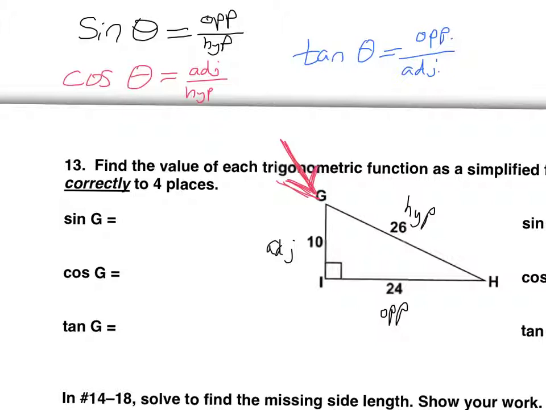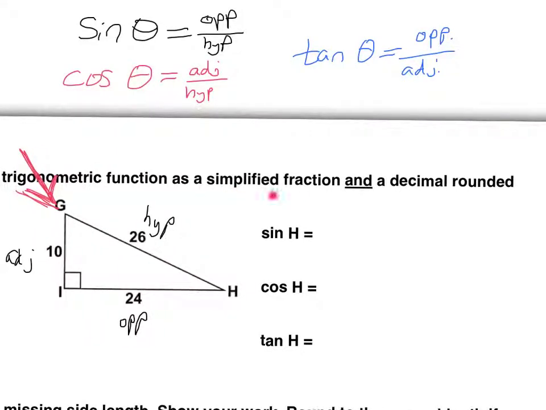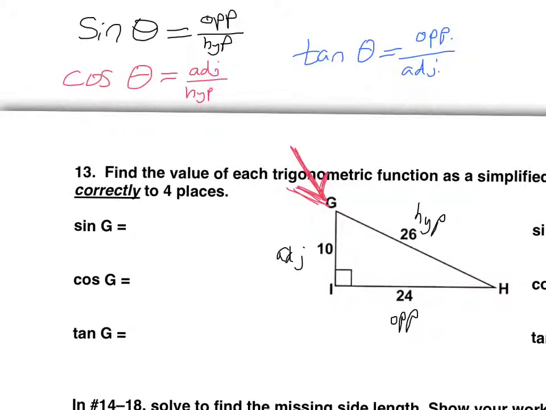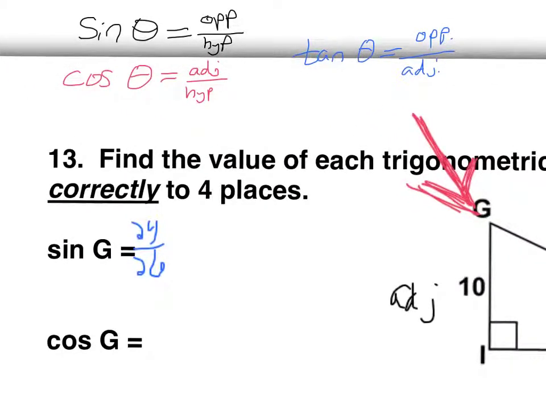All right, so now all we do is we follow the ratio of each of these and fill it in with the numbers. We're going to, as the directions say, do it as a simplified fraction and as a decimal, rounded correctly to 4 places. Okay, so sine is opposite over hypotenuse, so that's 24 over 26. And if you reduce that, you could type this into the calculator, 24 ABC 26. Actually, it just ends up dividing both the top and the bottom by 2. And so you get